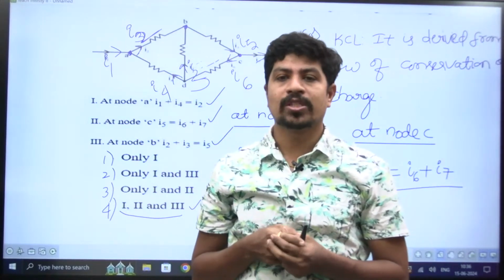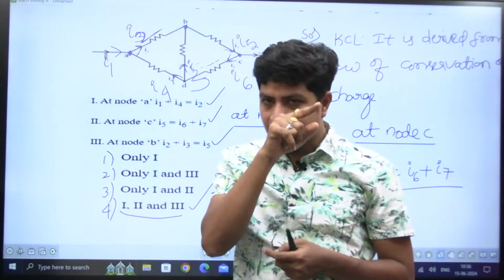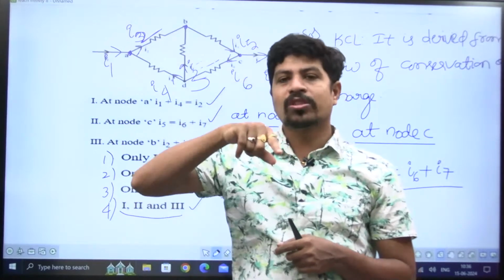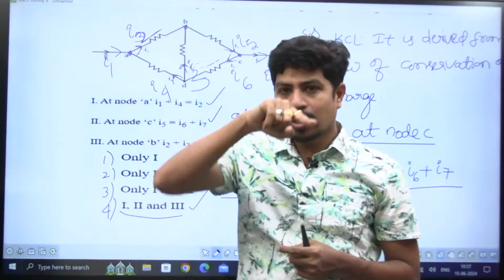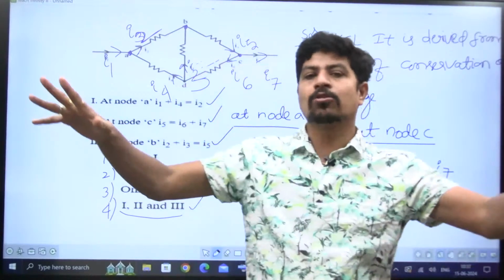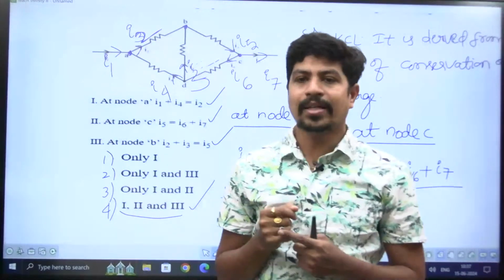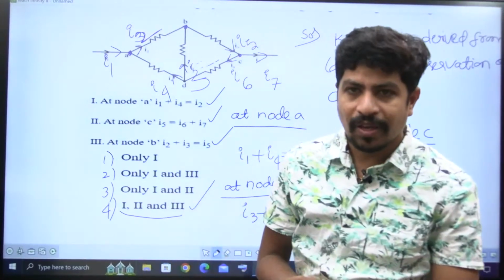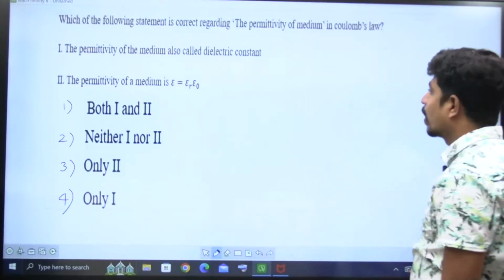What is sign convention? Whenever current enters at a resistance, the entering point is taken as positive, the leaving point is taken as minus. For a source, there will be plus and minus. So you must write the sum of all the voltages in a closed path, any closed path it is, by following sign convention, right? And it is derived from law of conservation of energy. Please do remember that point. Let's go to the next question.